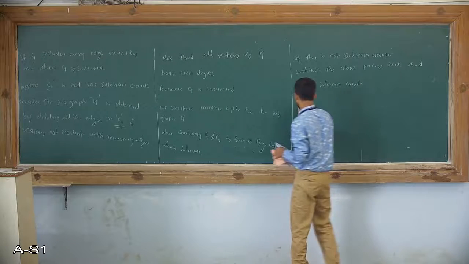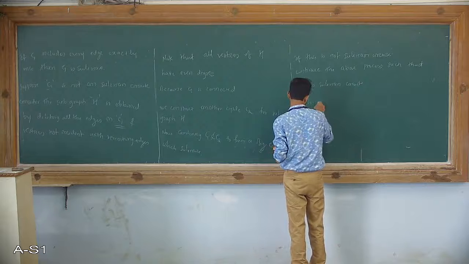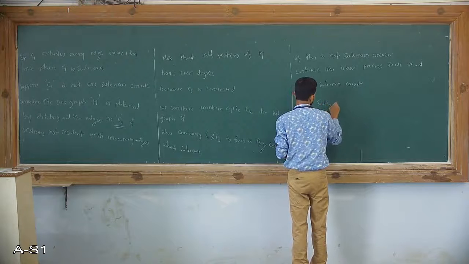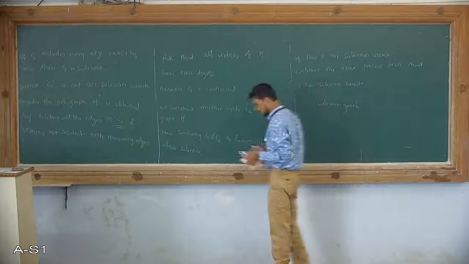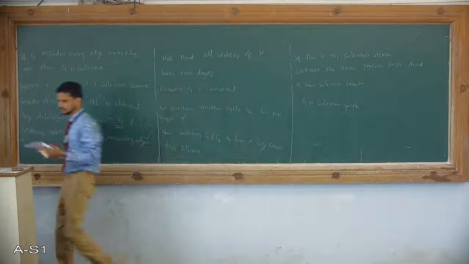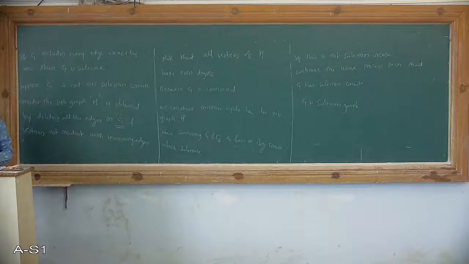So therefore G is an Eulerian graph. So this completes the proof of the important theorem.